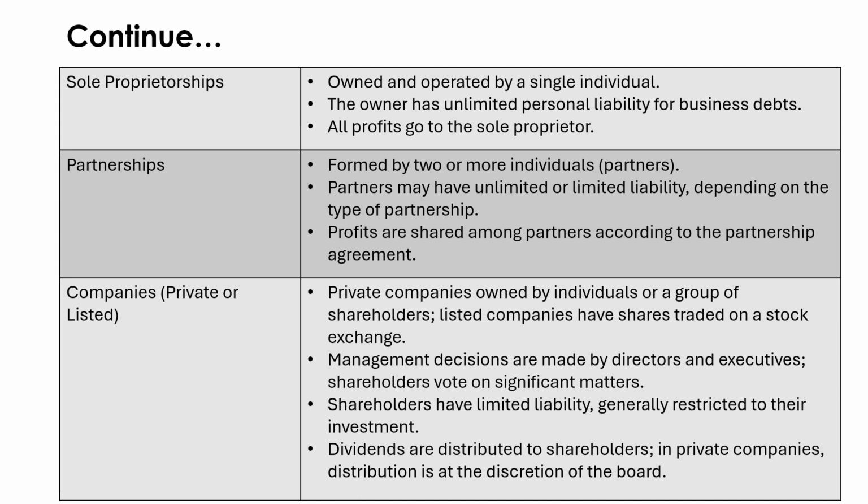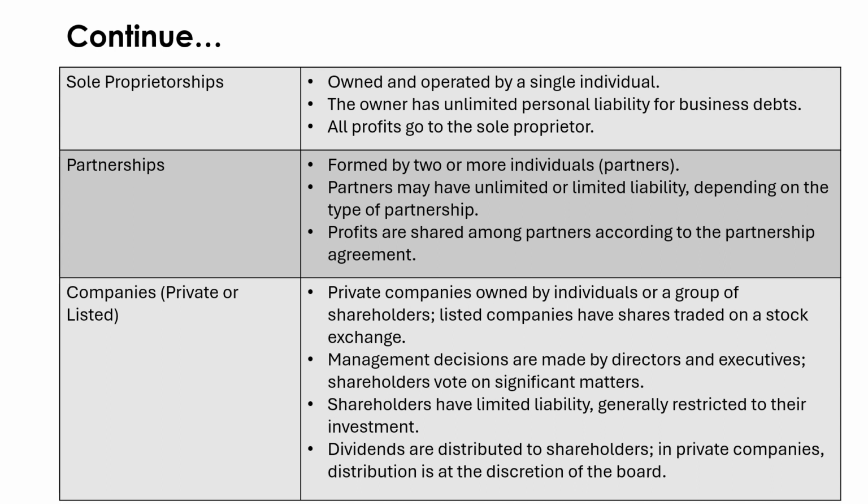So the owner has unlimited personal liability for business debts. Next, we'll see partnership. A partnership is formed by two or more individuals. We call them partners. Partners have unlimited or limited liability depending on the types of partnership. Profits are shared among partners according to the partnership agreements.